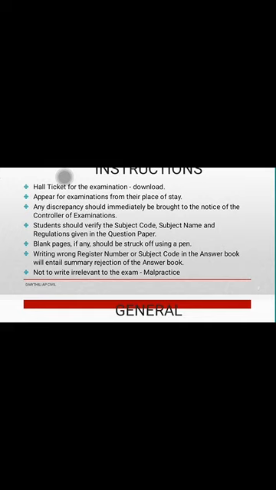If you have any unused blank pages, they must be struck off using a pen. And you should not write the wrong register number in any of the pages. If you write anything irrelevant to the examinations, it will be treated as malpractice.